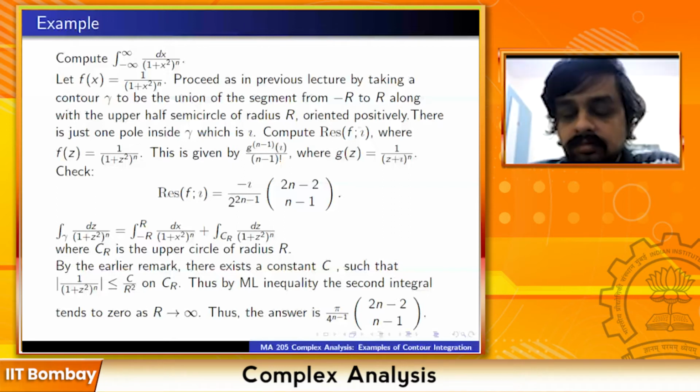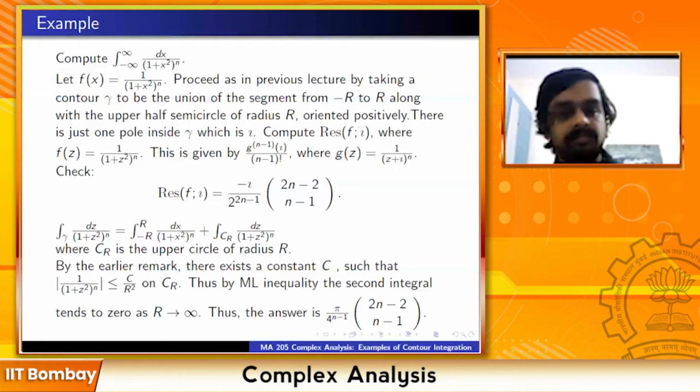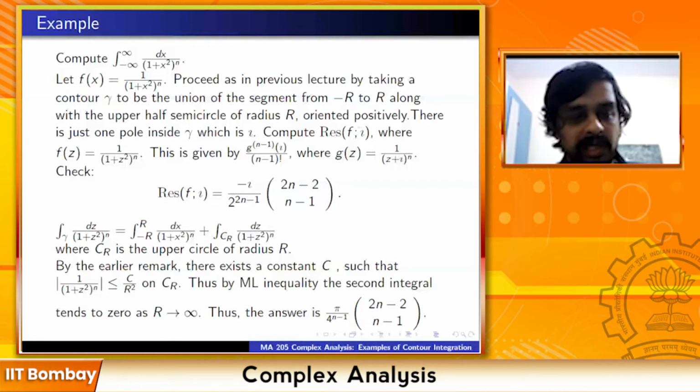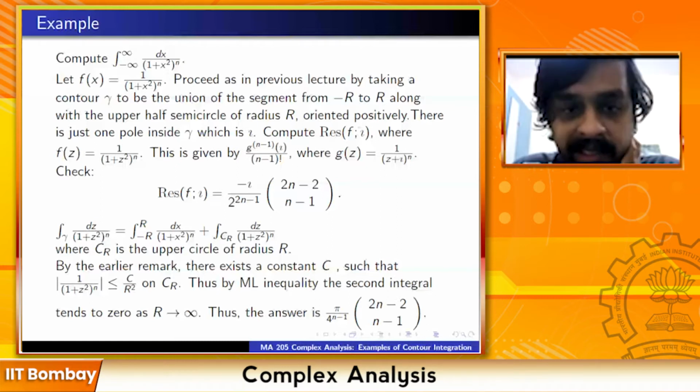Yeah, any doubts? Sir, does this method in any way help us to show that the integral from minus infinity to infinity exists? Because this will just calculate it if it exists, right? Yeah, but the proof that it exists can also be given similarly. Instead of taking this semicircle going from r to minus r, you can take it from b to a, where a and b are going to infinity in any way. You can use a similar kind of proof to also show that the integral exists. Probably that's what you were saying, right?